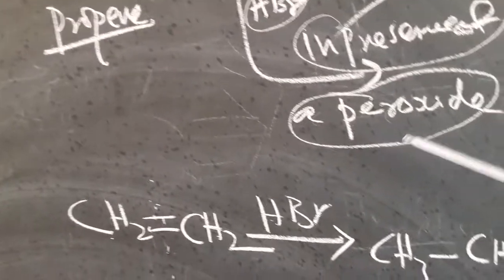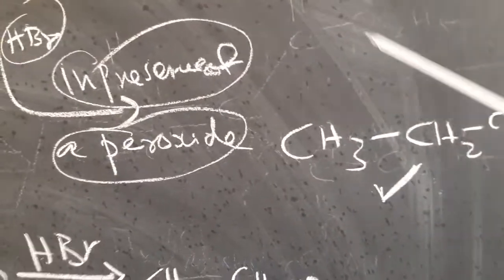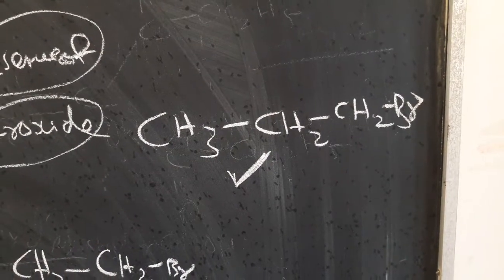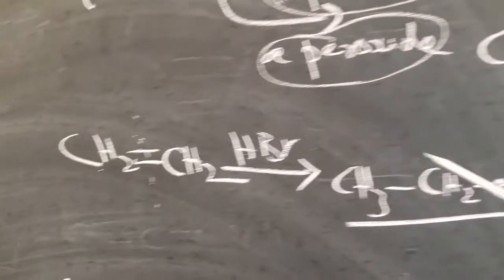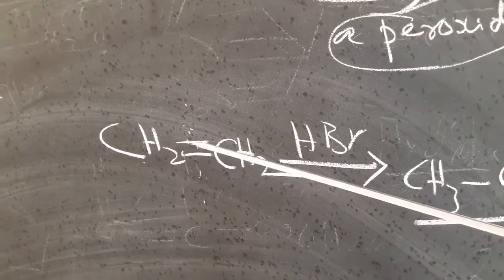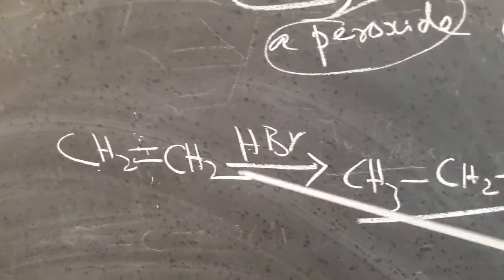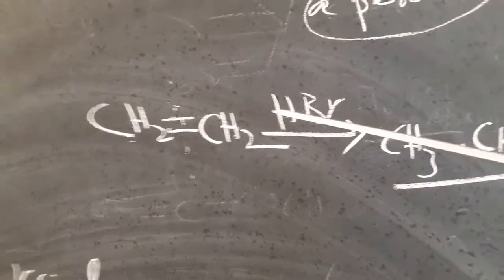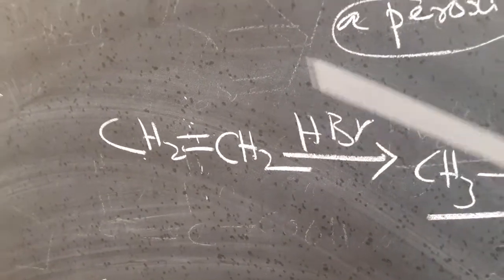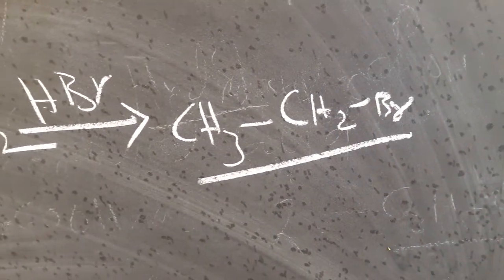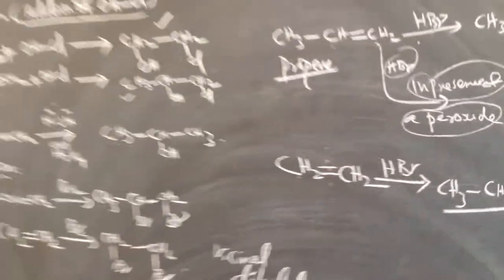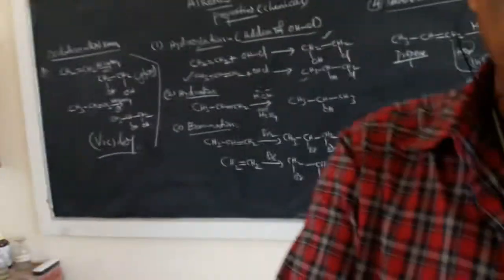And in the presence of benzoyl peroxide, the reaction is happening against Markovnikov's rule. But in the case of a symmetrical alkene, you are getting no difficulty, because hydrogen you can add here or hydrogen here. Br also you can add here or you can add here. You will be getting the same product. So these are the important reactions of alkenes for today.